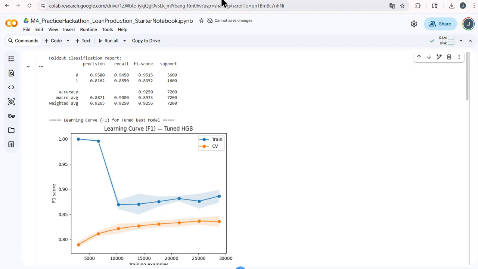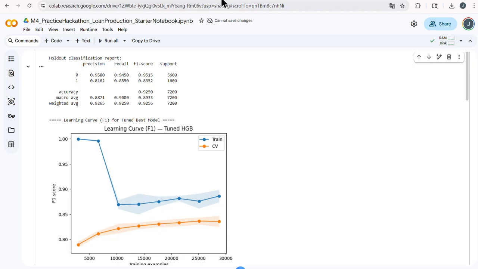First, I build an end-to-end pre-processing pipeline to avoid data leakage and to ensure the same transformations are applied consistently to train and test data. I automatically separated features into numerical and categorical columns.